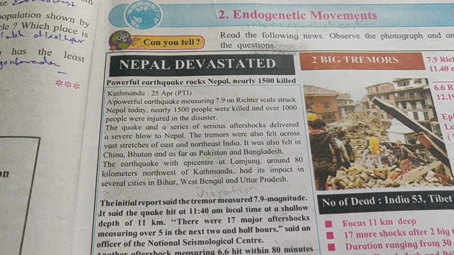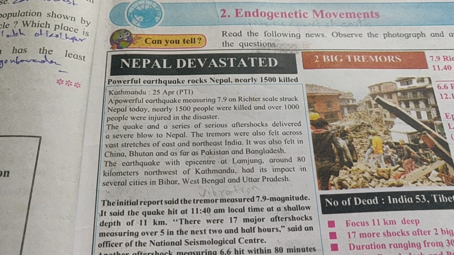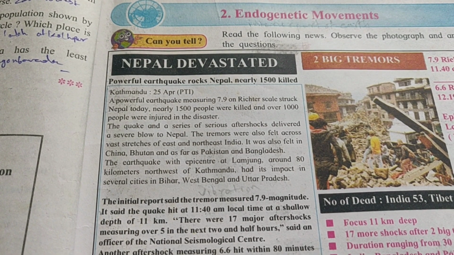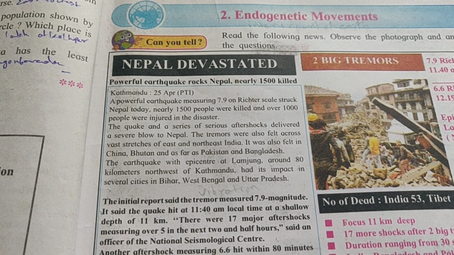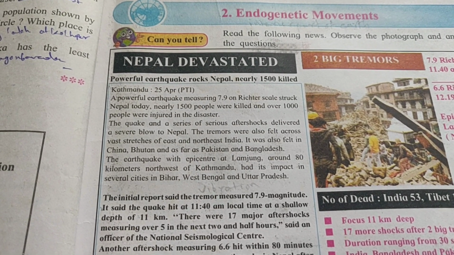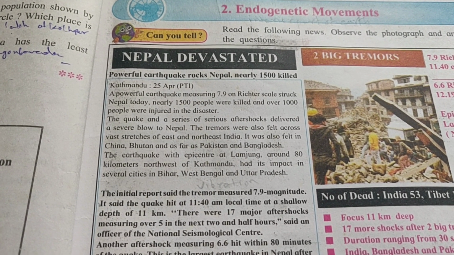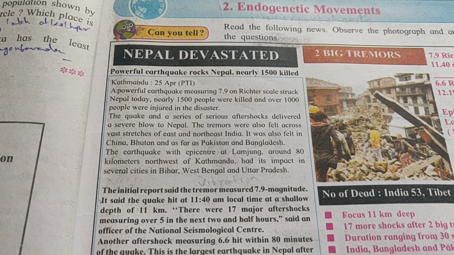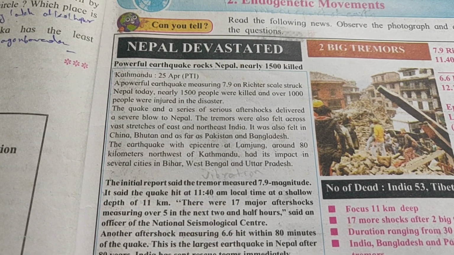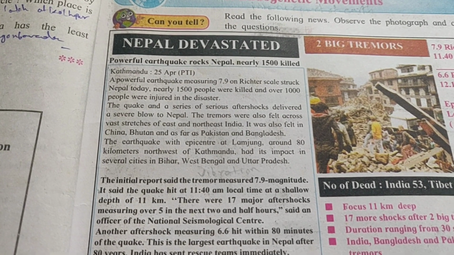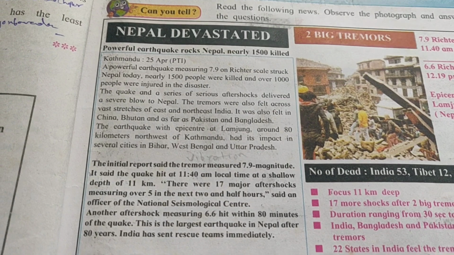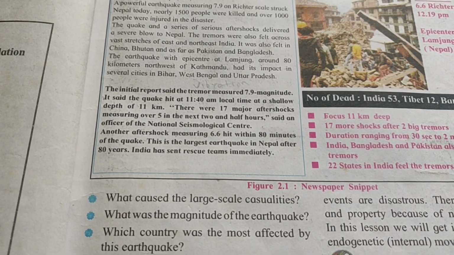Students, today we are going to study the second chapter in geography, that is endogenetic movements. Endogenetic movements are the movements that are occurring in the interior part of the earth. In the beginning of this chapter, one example is given for you. Just go through that. It is the earthquake that took place in Nepal. About that, information is given, and based on that some questions are asked for you. So just find out the answer and go through that.